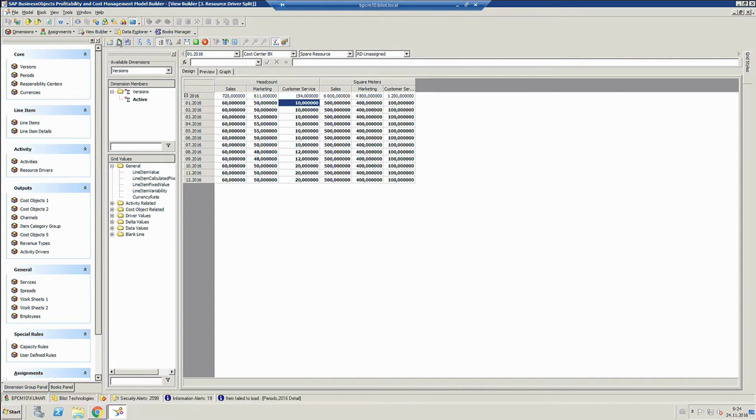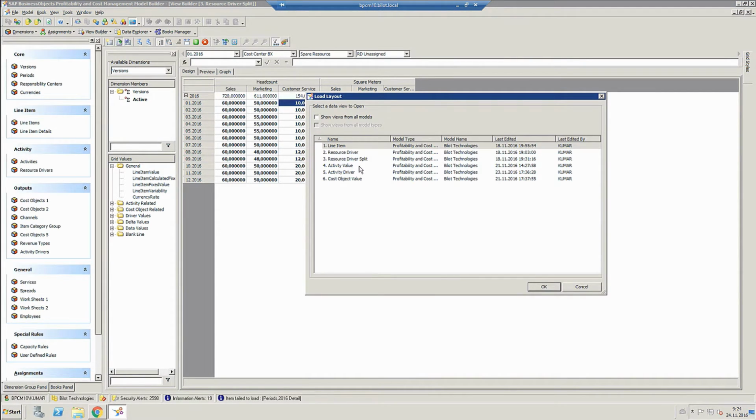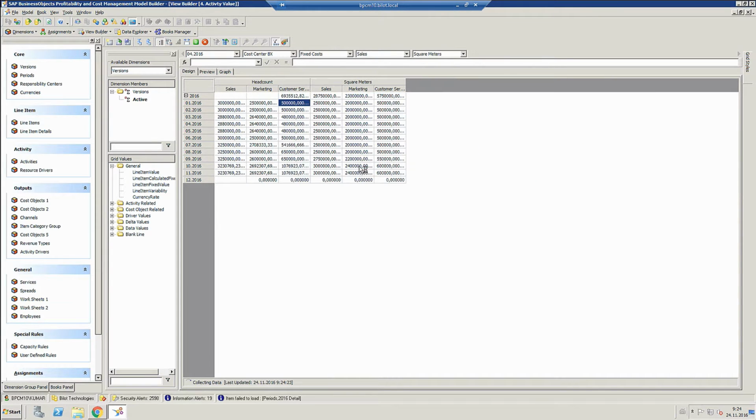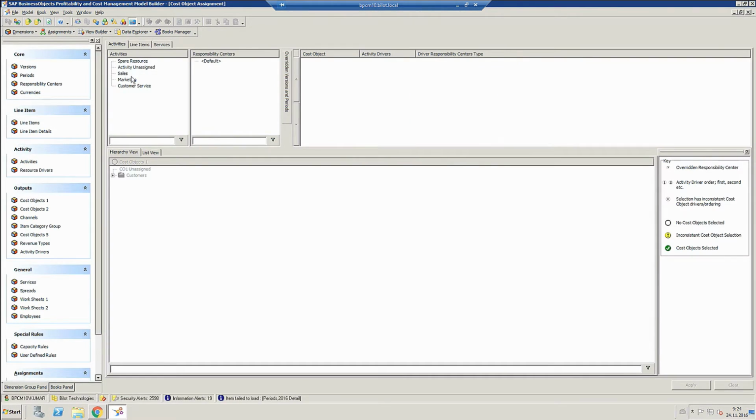Now that we have this, we can allocate our costs to the activity level. And here you can see it at an aggregated level, and you can see that the costs have been allocated. But now that we have the costs at the activity level, it's time to connect them to our cost objects, which is our customers. And in order to do that, we need to first assign our activity drivers to our cost objects.